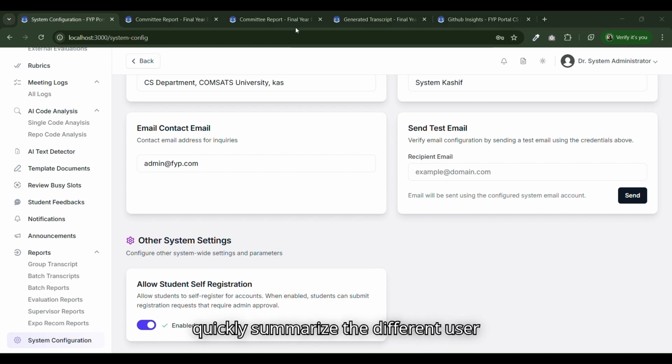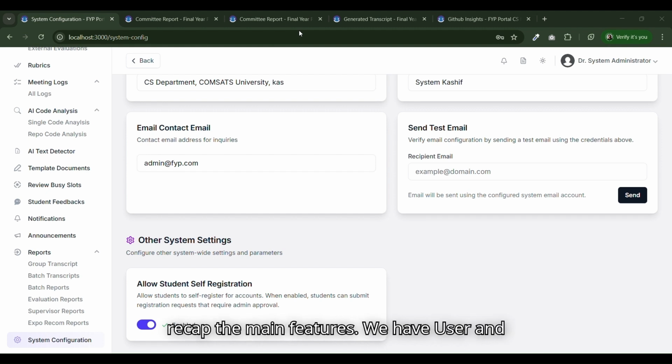Let me quickly summarize the different user roles. Students can propose ideas, form groups, submit work, view their grades, and talk to supervisors. Different faculty have different roles. Supervisors manage their projects and grade students. Evaluators join evaluation committees. FAP leads manage batches and settings. Program in-charges manage their program's students and teachers. And admin and HOD have full access. The system makes sure each user only sees what is relevant to them. A supervisor sees their projects, an evaluator sees their evaluations, and the admin sees everything. This keeps things simple and secure.